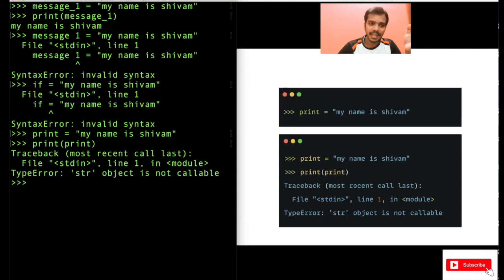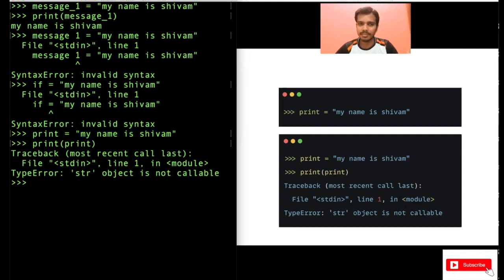So what this means is that, see, print has a special meaning in Python. Print is a function name. Now you are changing the definition of this function. You are assigning print a variable, some string data. So that's why it gets confused when you are writing print, right? At this moment, print has changed. Initially, print was used to print whatever you provide as input. But now you have changed the definition of print itself. Now you are telling it that print is a variable name that stores this data. So that's why there is an error here.